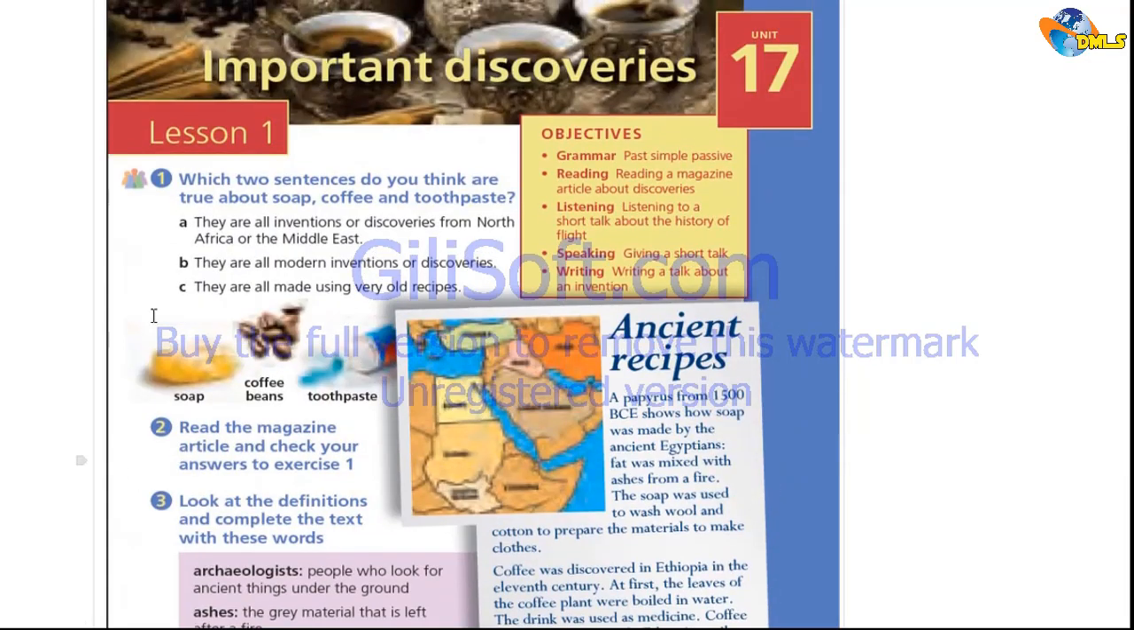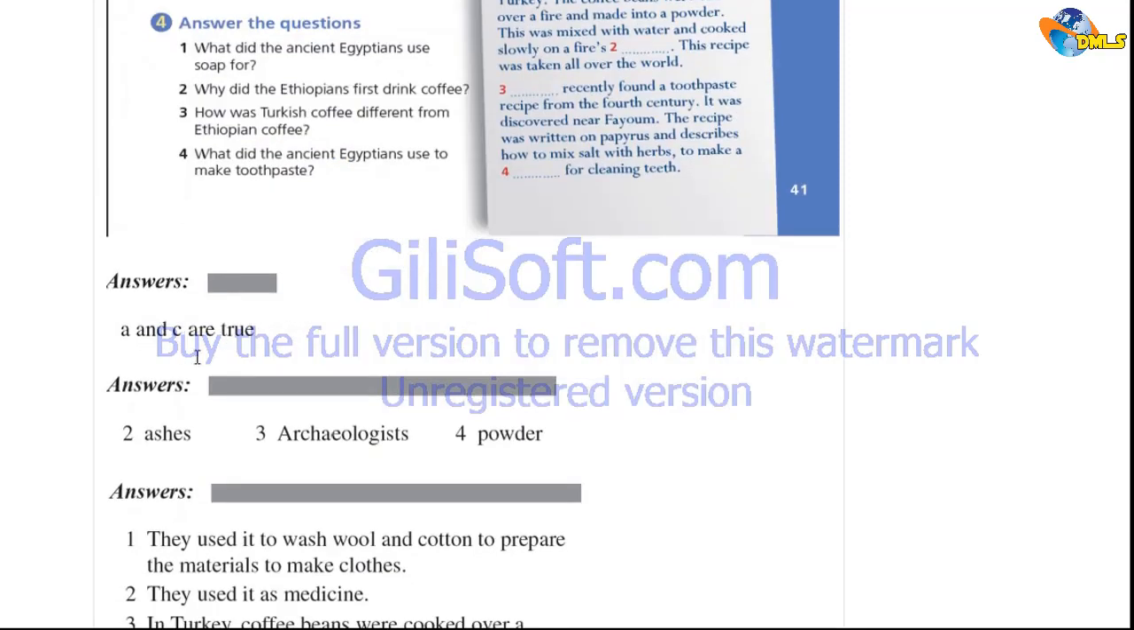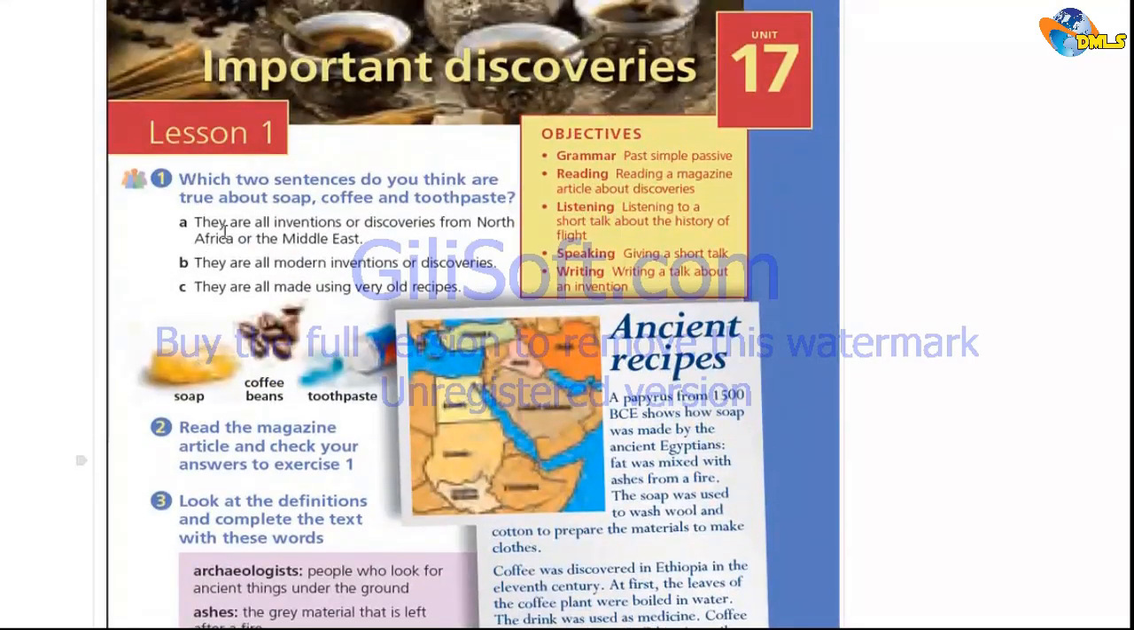Let's check what we have done. That's the first one. A and C are true. That means that about soap, coffee, and toothpaste, they were all inventions and discoveries in North Africa and the Middle East. And C, they are all made using very old recipes. But about them being all modern inventions or discoveries, this is the incorrect one.